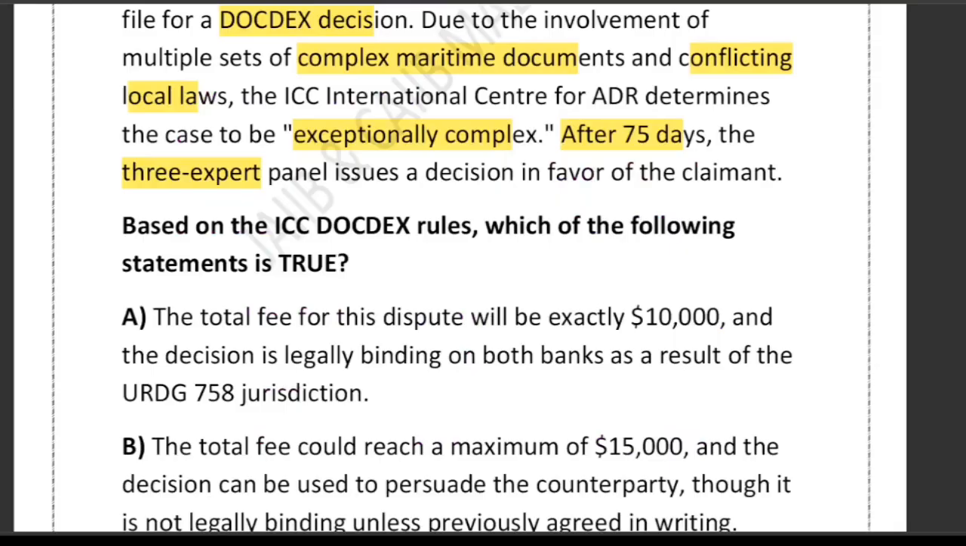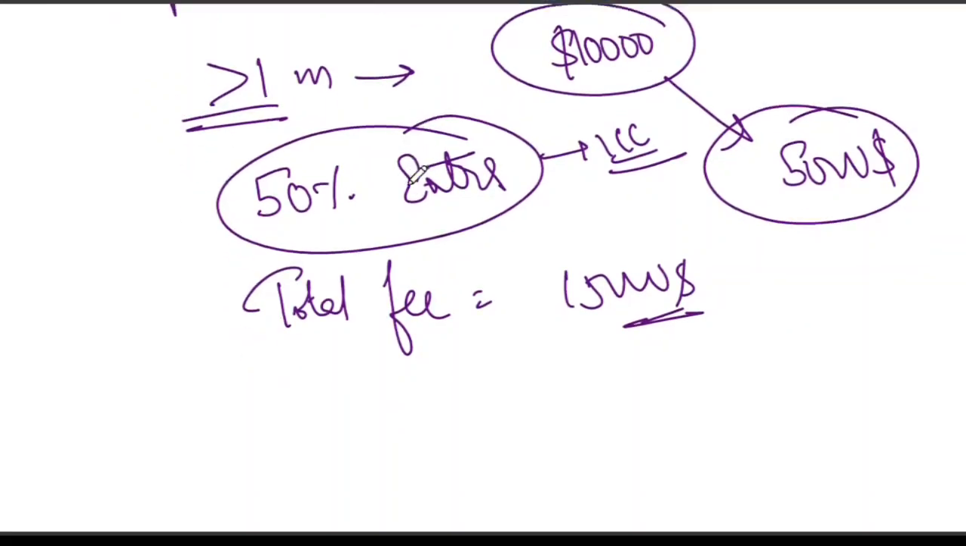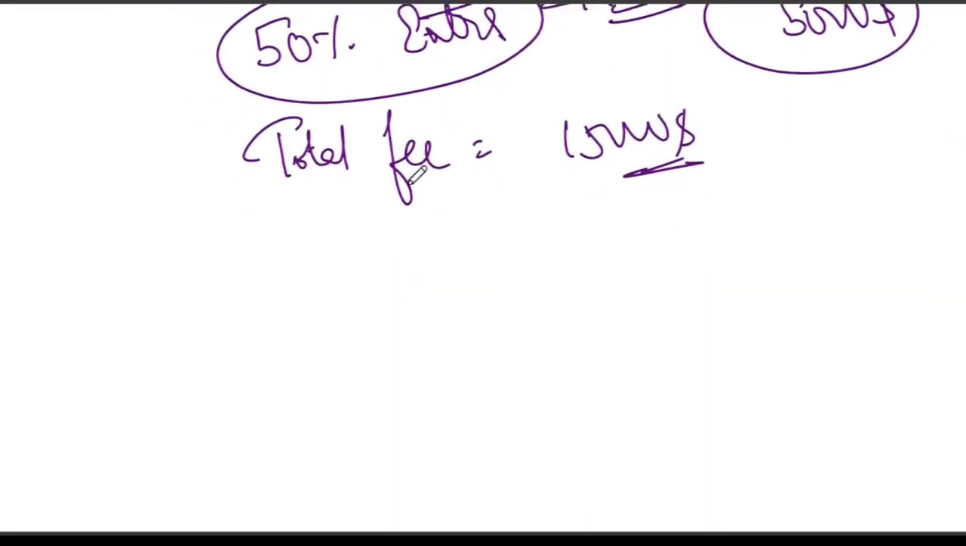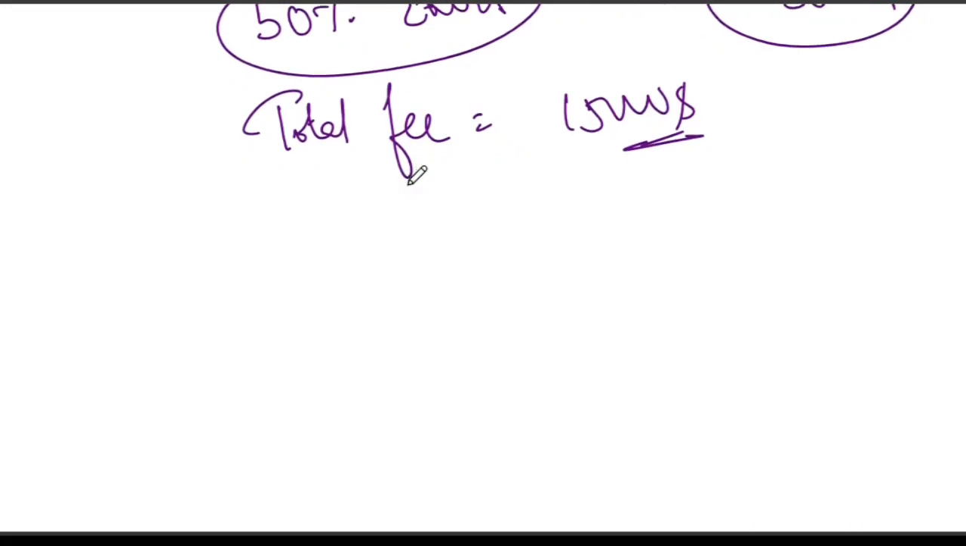Now let's talk about the legal status of the decision. The expert decided in favor of the claimant. But remember, this decision is not legally binding by default. It is used to persuade the counterparty, support negotiation, and strengthen the court or arbitration argument.